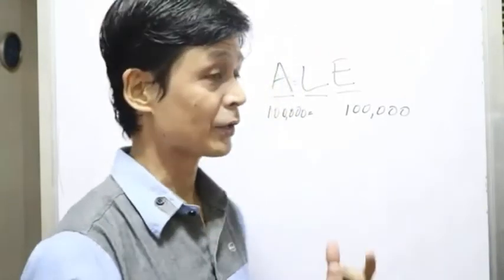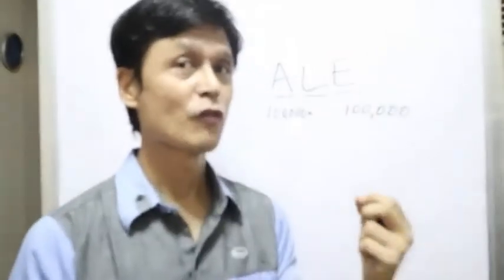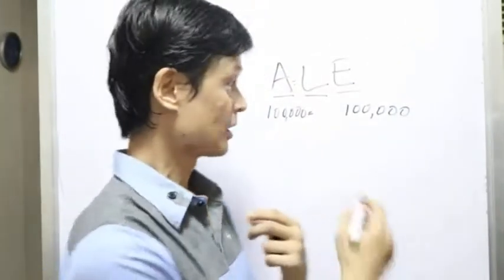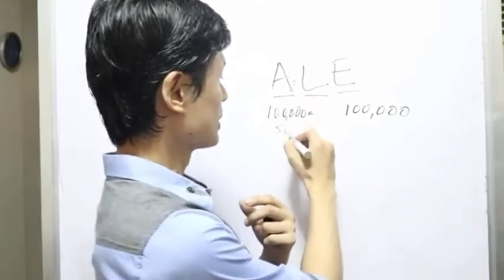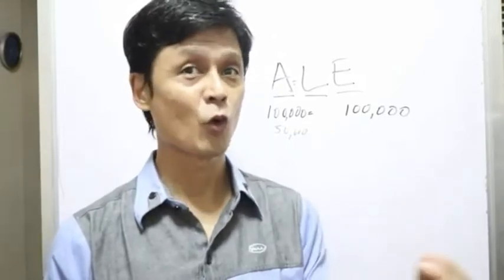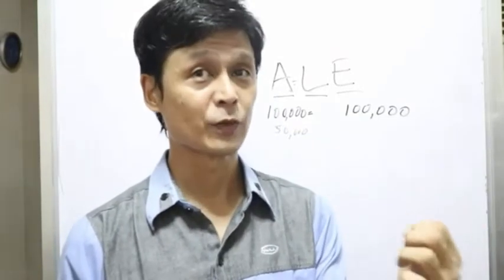Now let's say, for example, that 100,000 is not enough to run a business, and you have no other source but to borrow from somewhere else. Let's say you borrow from a bank. Now the bank, let's say, lent you 50,000. So your cash increases, and therefore your asset also increases by 50,000 in the form of the proceeds that you receive from the bank.